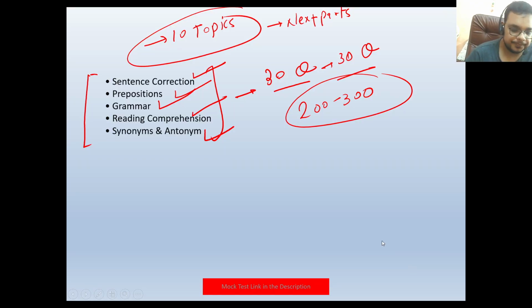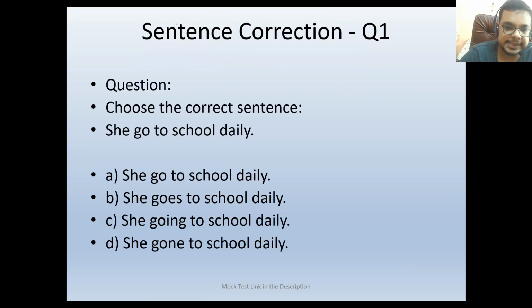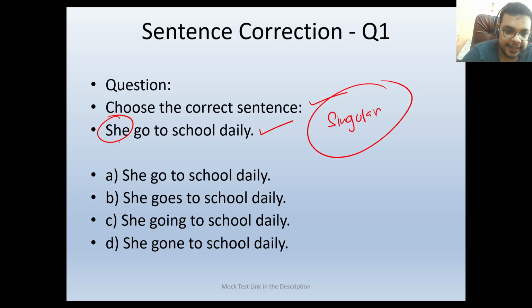Let's start now. This is sentence correction question 1. The question is, choose the correct sentence. She go to school daily. Now, she is a singular subject, correct? If the subject is singular, definitely we will be using the singular verb. So it would be she goes to school daily, correct? We will be using s or es if the subject is singular. So the correct answer will be she goes to school daily.